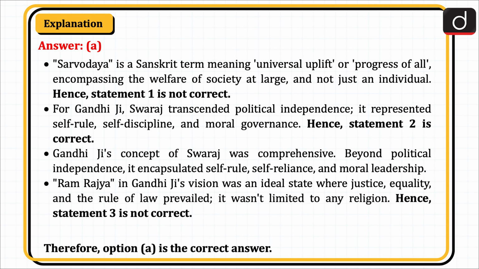Gandhiji's concept of Swaraj was comprehensive beyond political independence. It encapsulated self-rule, self-reliance, and moral leadership. Ram Rajya in Gandhiji's vision was an ideal state where justice, equality, and the rule of law prevailed. It wasn't limited to any religion. Hence, statement 3 is not correct. Therefore, option A is the correct answer.